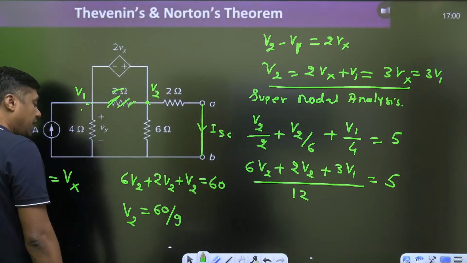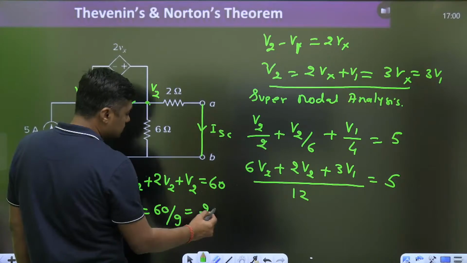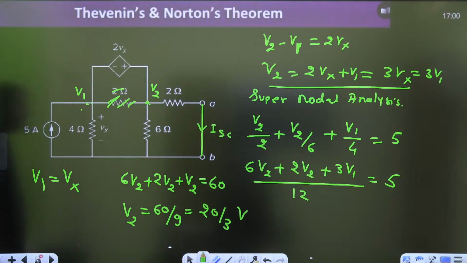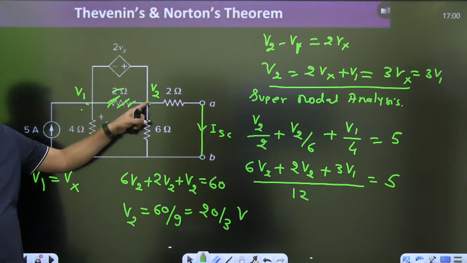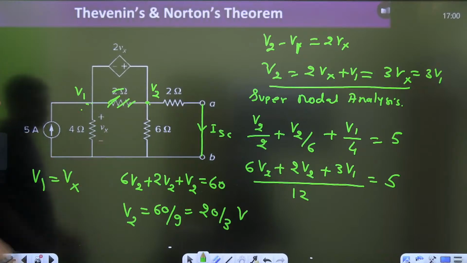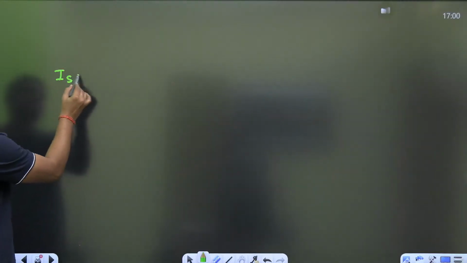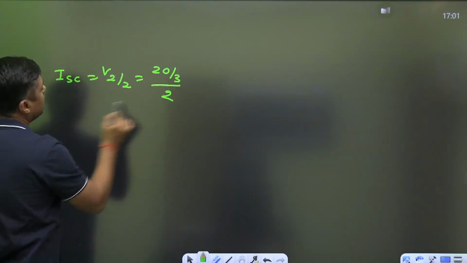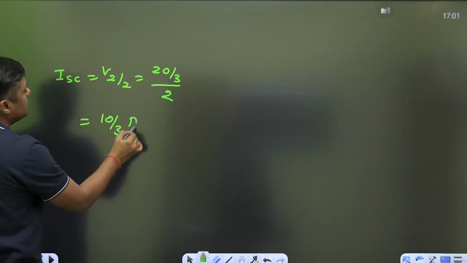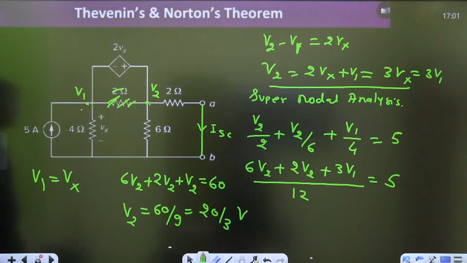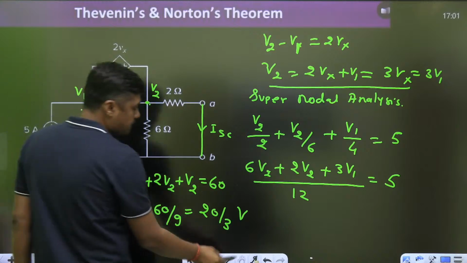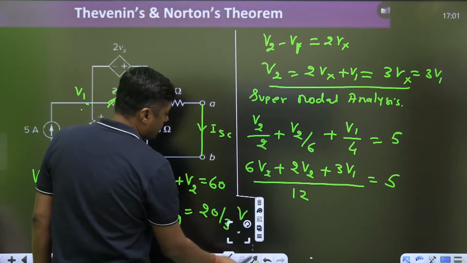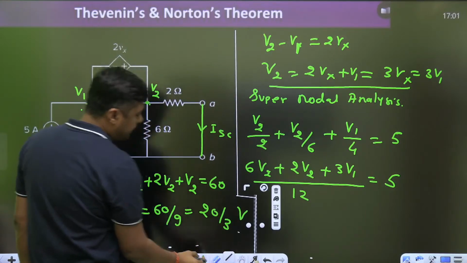60 by 9 has become 20 by 3 volt. 20 by 3 volt up to this point. So what is the ISC? V2 by 2. ISC will become V2 by 2, 20 by 3 divided by 2, answer 10 by 3. Same answer we are getting? Yes, same answer we are getting. From a different method we are getting the same answer.